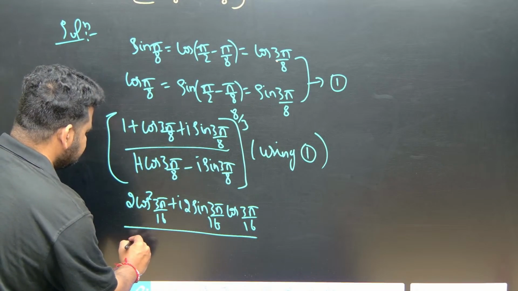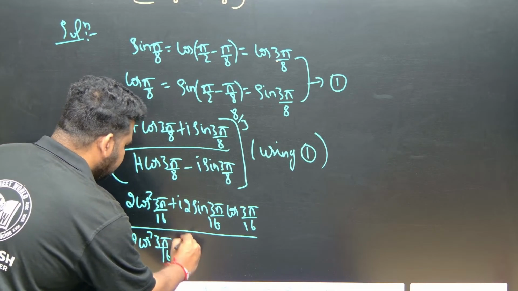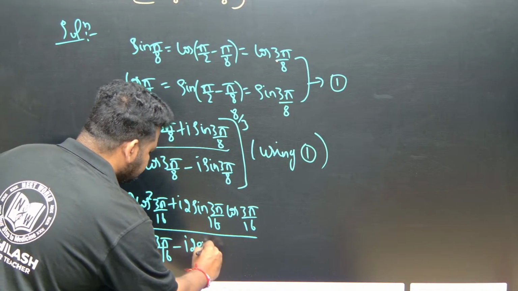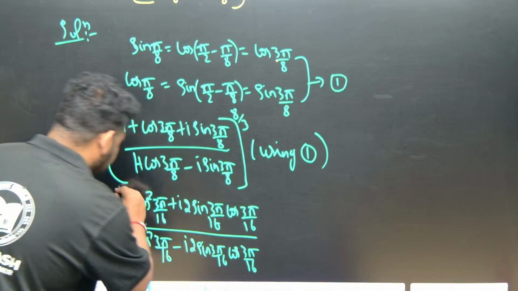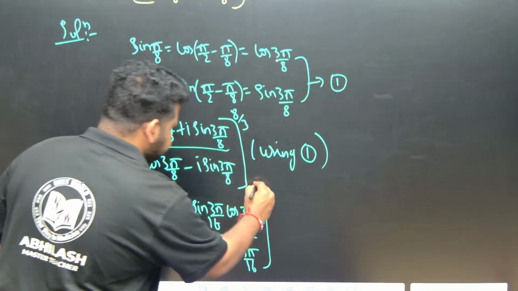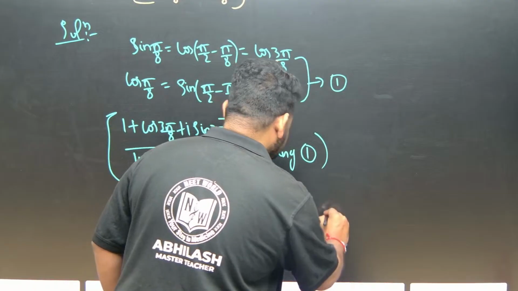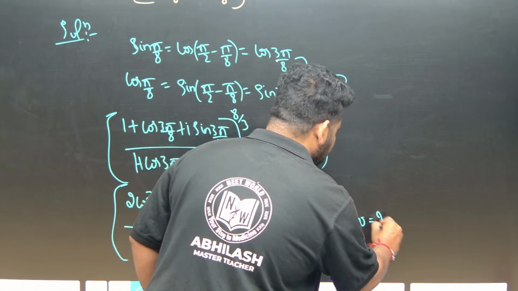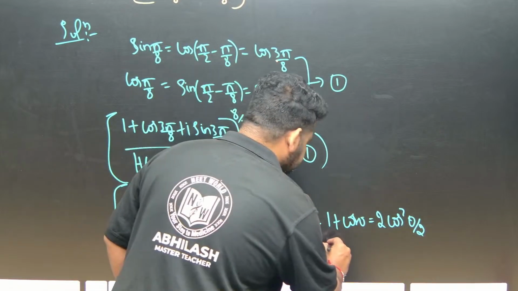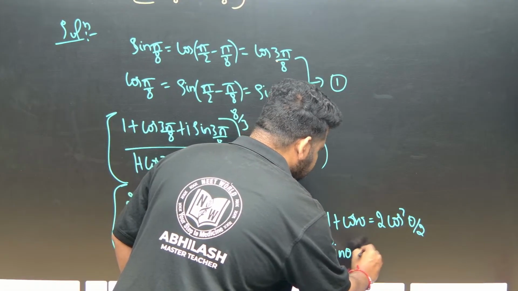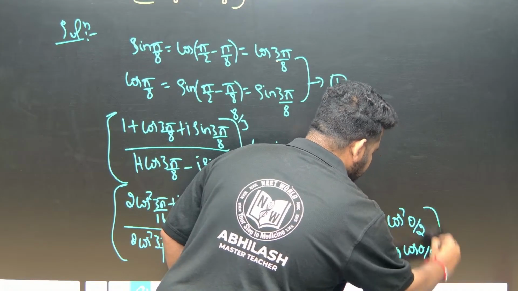So this will become what, friends? This will become 2 cos square 3 pi by 16 minus i into 2 sin 3 pi by 16 into cos 3 pi by 16. This is what we have, and don't forget in the power we have 8 by 3. So what did we use here? Therefore you have to write the reason. Therefore 1 plus cos theta is equal to 2 cos square theta by 2. You have to write the reason, very important, then only you will get full marks. Another thing is sin theta is nothing but equal to 2 sin theta by 2 cos theta by 2. This is the reason we have used.